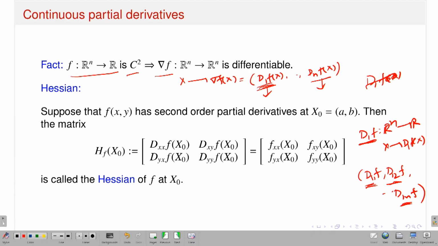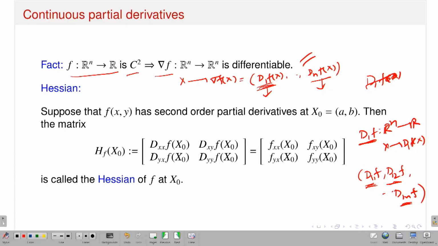Now, to talk about the differentiability of the first order partial derivatives, I need the existence of the second order partial derivatives of the maps d1, d2 and dn, and they should be continuous, and that is automatically in the hypothesis that f is in C2. Hence each of the component functions of del f, or the gradient of f, is differentiable, and hence my gradient function of f is differentiable. So this is one of the facts. Once I have the differentiability of the gradient map del f, then I can talk about the Hessian.